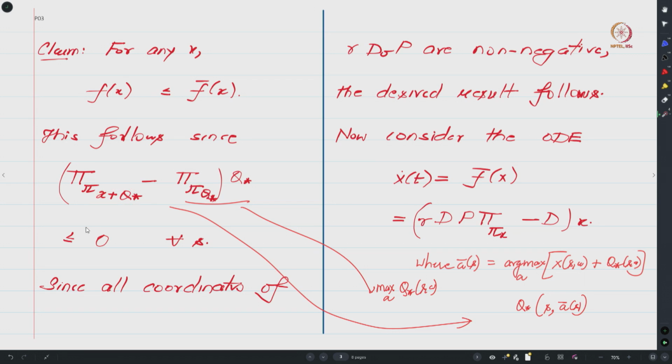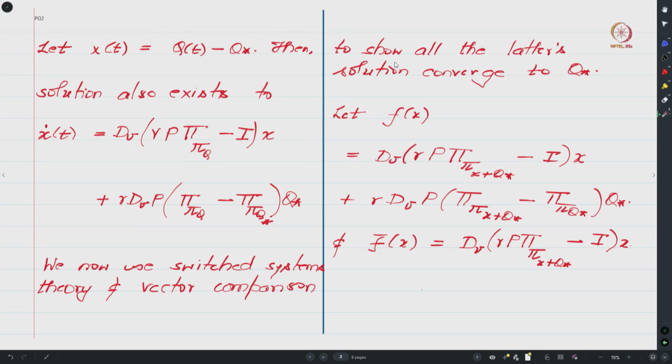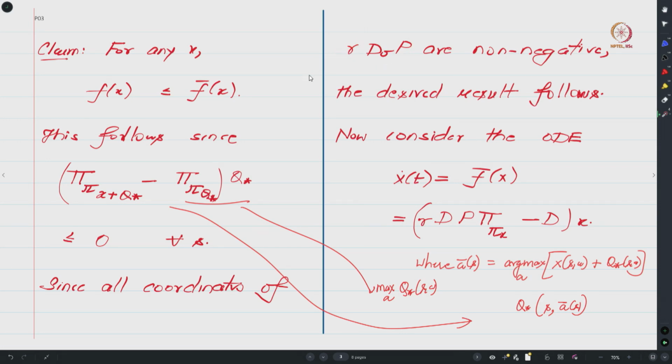In particular, this quantity over here dictates which action we will be selecting, and since this quantity leads to the max of q star SA, whatever we have here will be less than the max. So one can easily see that this expression minus this expression will be less than or equal to 0, from which we can conclude that f of x is upper bounded by f bar x. And notice that you are multiplying this quantity with gamma d nu p, and all coordinates of this matrix are non-negative, so one can show that indeed this conclusion holds.